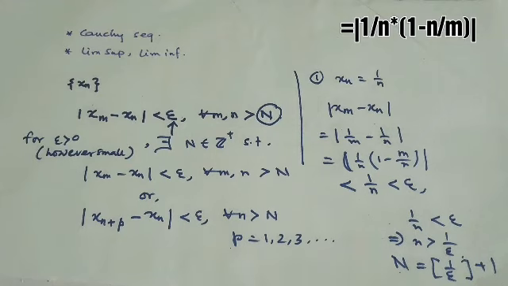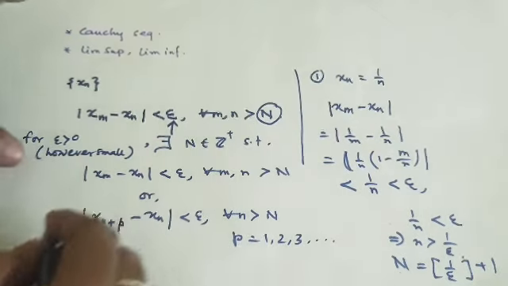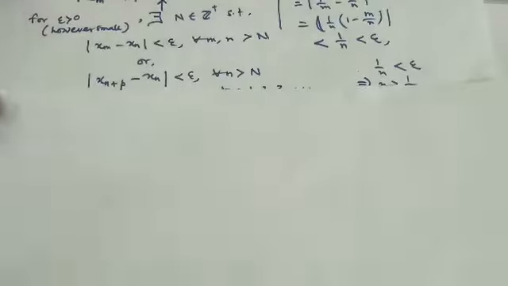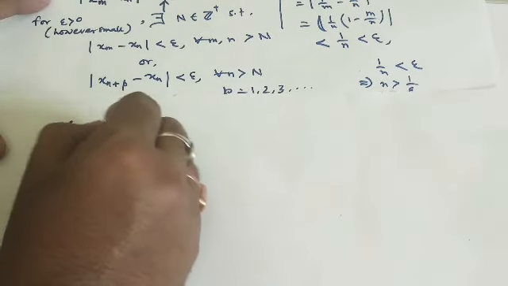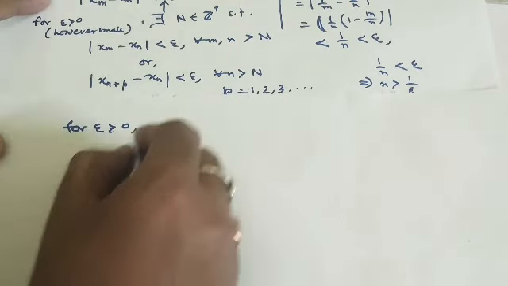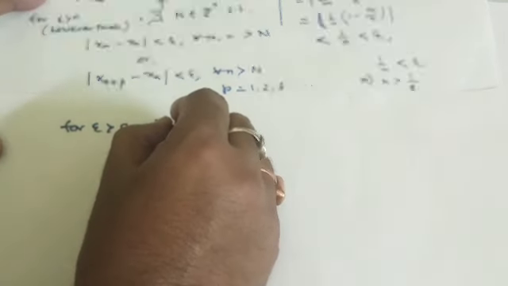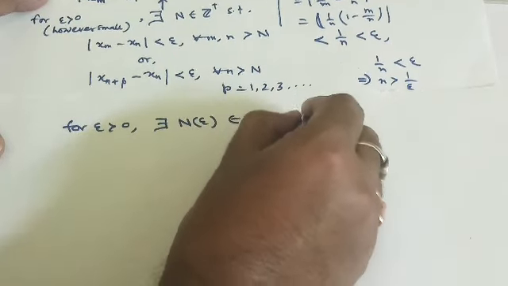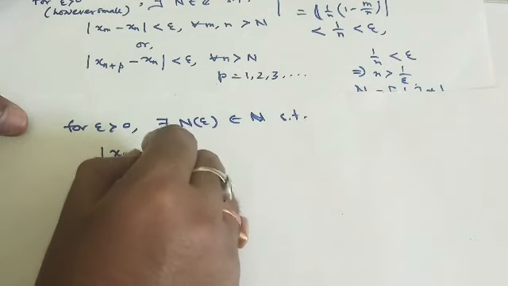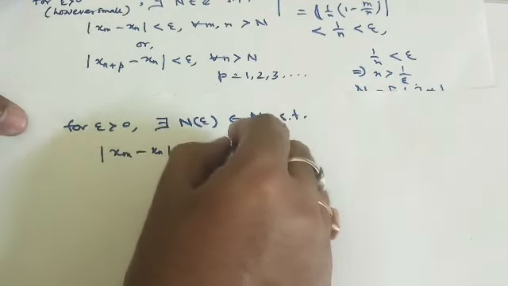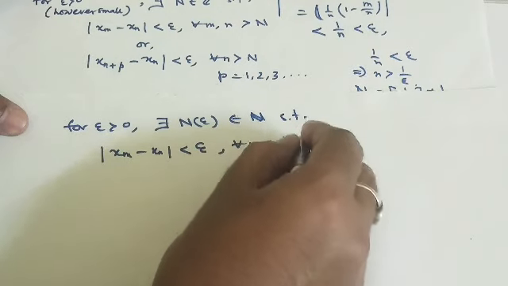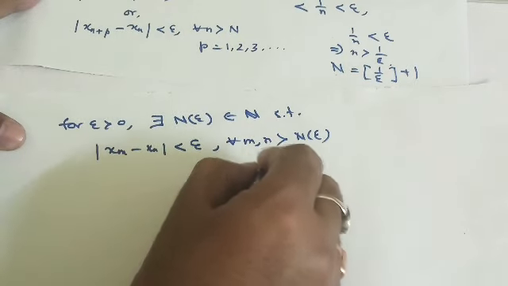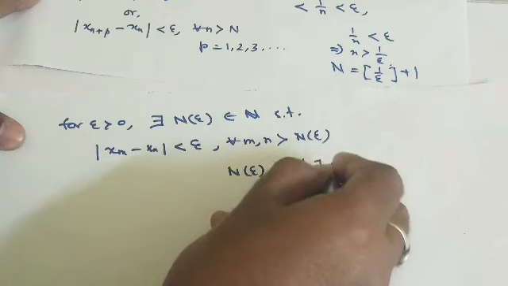So what we are getting is, for epsilon greater than 0, however small, there exists N epsilon belonging to the natural numbers such that |xm minus xn| is less than epsilon for all m, n greater than N epsilon, where in this particular example this N epsilon is nothing but the floor function of 1 by epsilon plus 1.